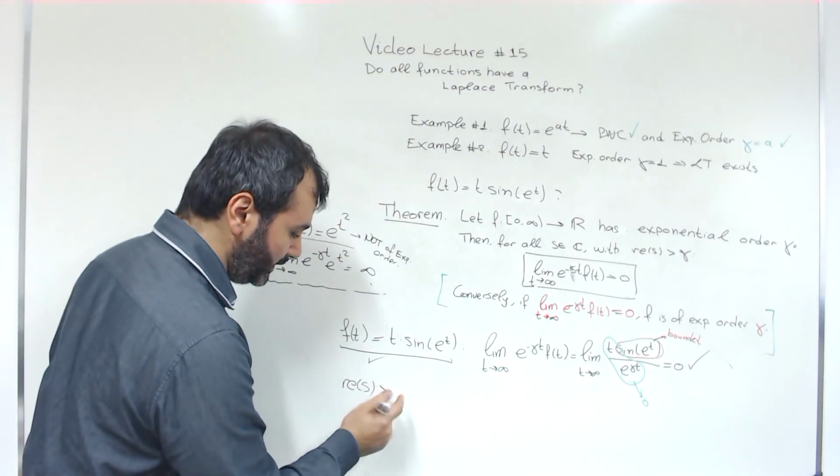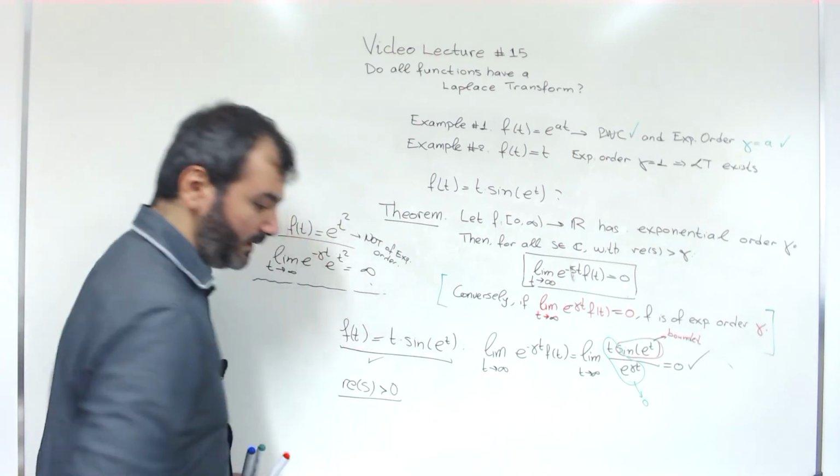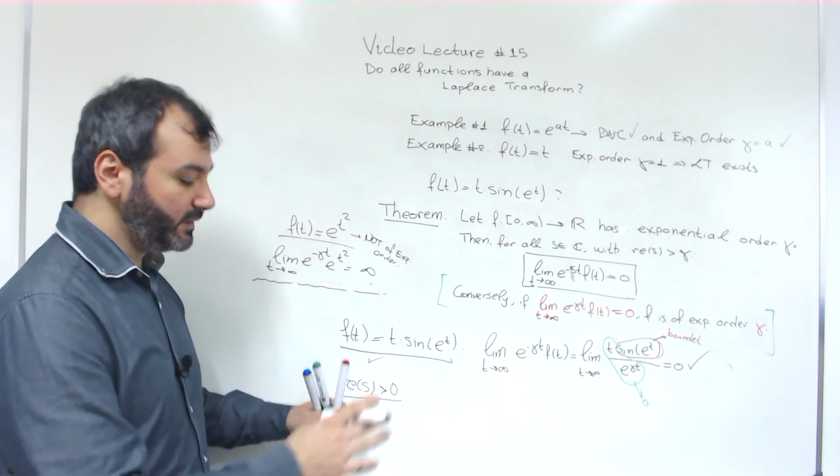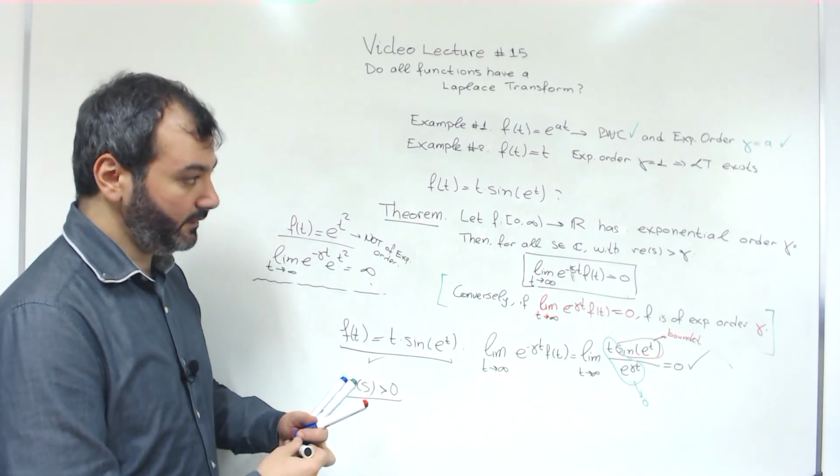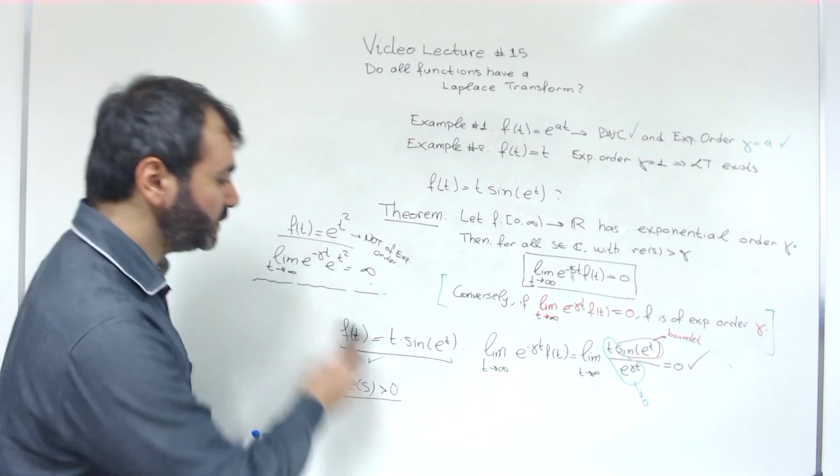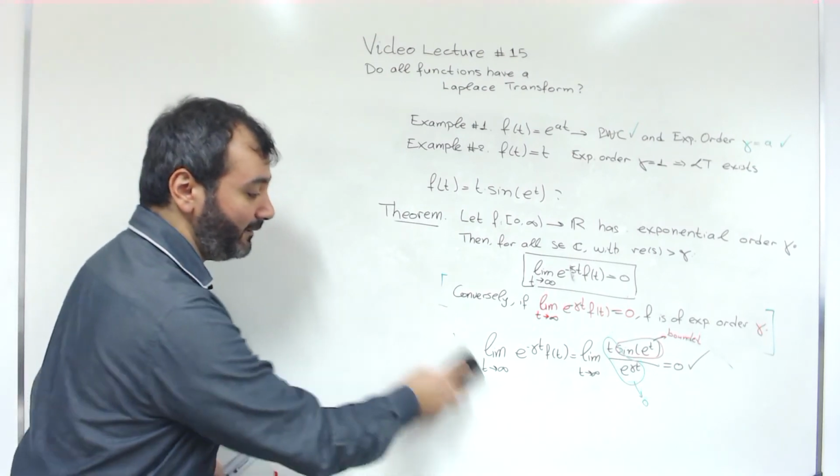So we can tell that this holds. So this much about the existence of the Laplace transform. Most functions that we will be dealing with have a Laplace transform.